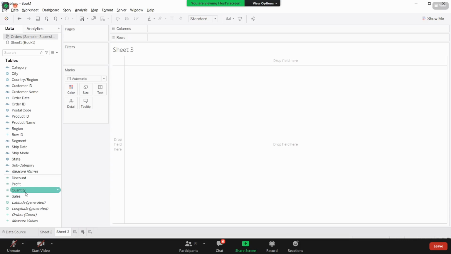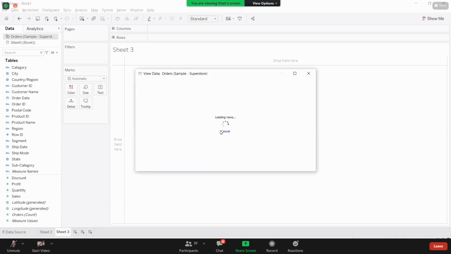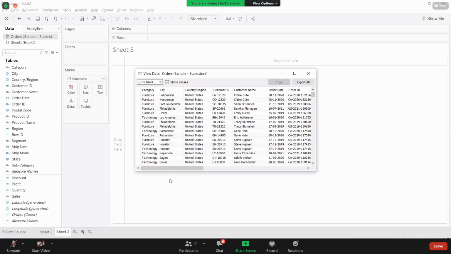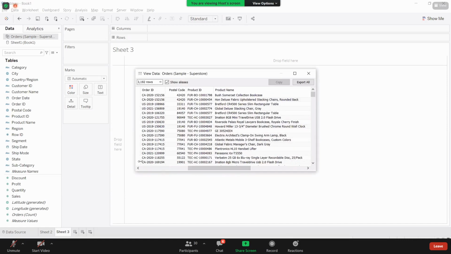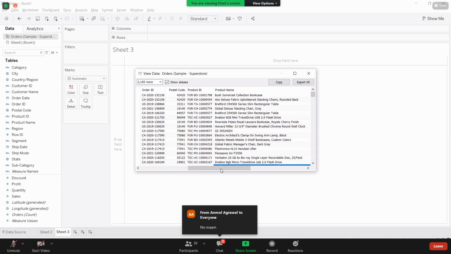Now here, based on the tables that you are using in the view, there are fields like latitude, longitude, measure values, measure names. Are these fields in your data source? When you connect to your data, do you have any column called measure values, measure names, orders of count, latitude, longitude?